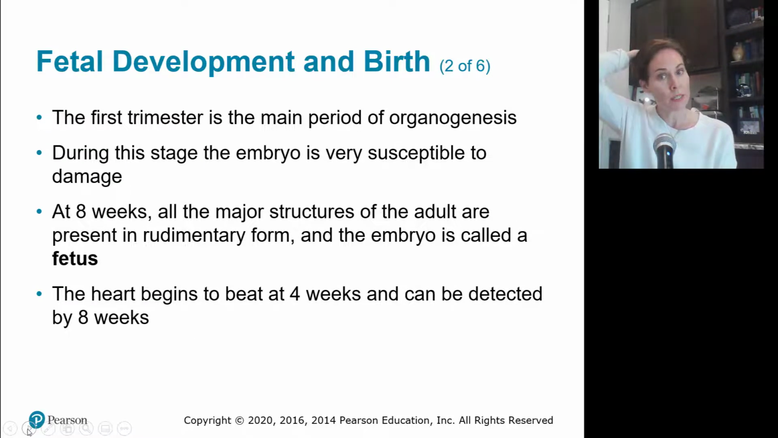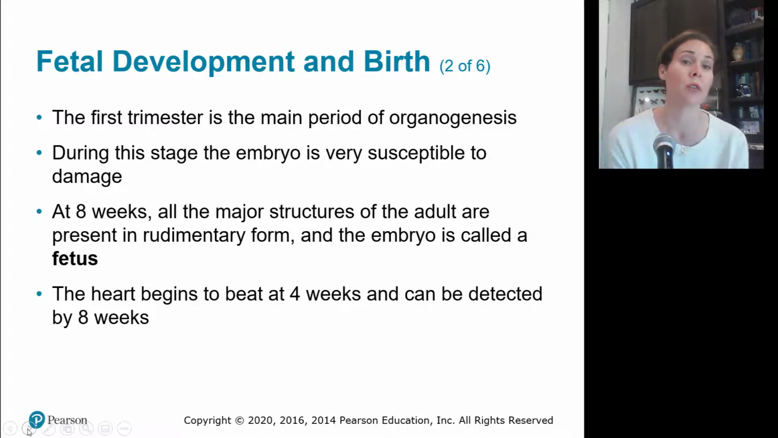First trimester is the main period of organogenesis. So, most of the big important stuff, even though that baby is not very large, is happening during that first trimester. And during this stage, the embryo is very susceptible to damage. At 8 weeks, all the major structures of the adult are present in a rudimentary form in the embryo. And at 8 weeks, we can finally call that a fetus.